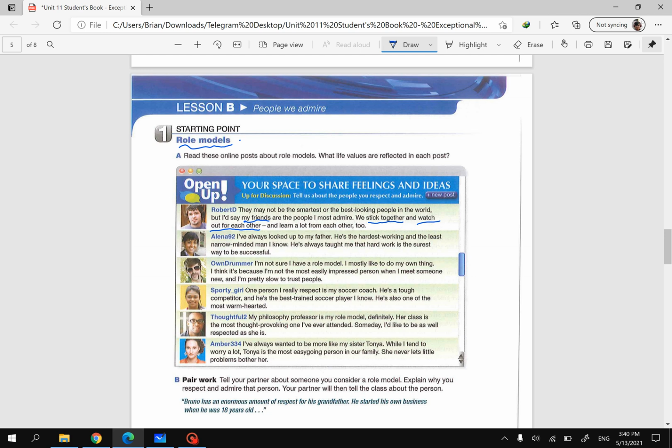Okay, next one, Elena 92. "I've always looked up to my father. He is the hardest working and the least narrow-minded man I know. He's always taught me that hard work is the surest way to be successful." So the role model of this person is her father, because she described him as the hardest working and the least narrow-minded person.